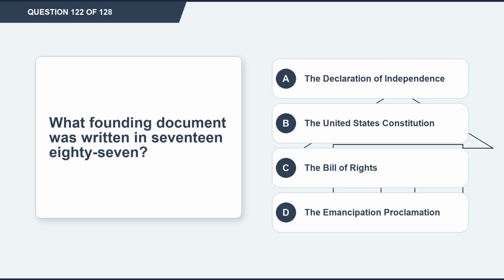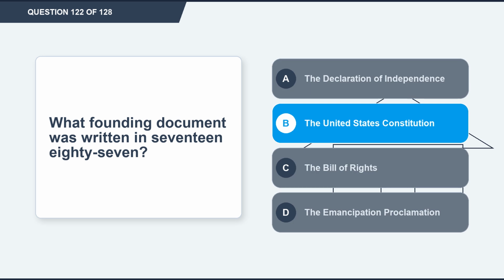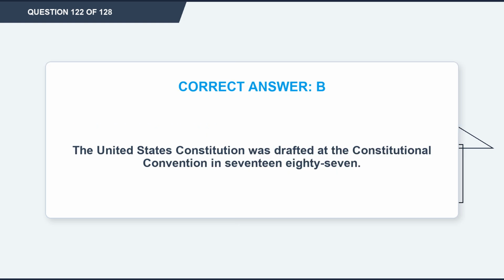Question 122. What founding document was written in 1787? Option A, the Declaration of Independence. Option B, the United States Constitution. Option C, the Bill of Rights. Option D, the Emancipation Proclamation. The correct answer is option B, the United States Constitution. Explanation. The United States Constitution was drafted at the Constitutional Convention in 1787.